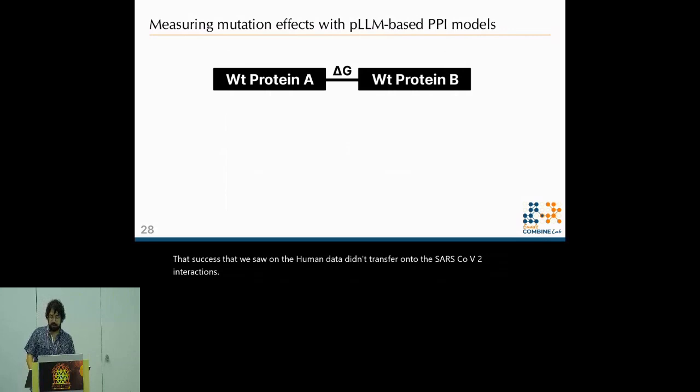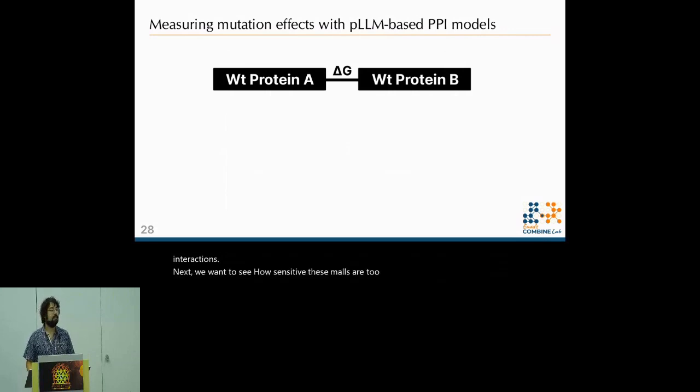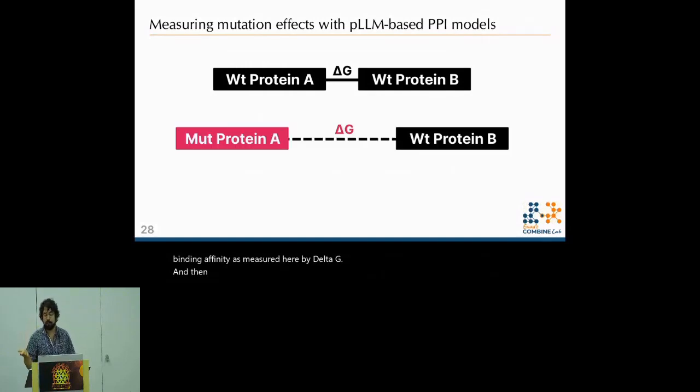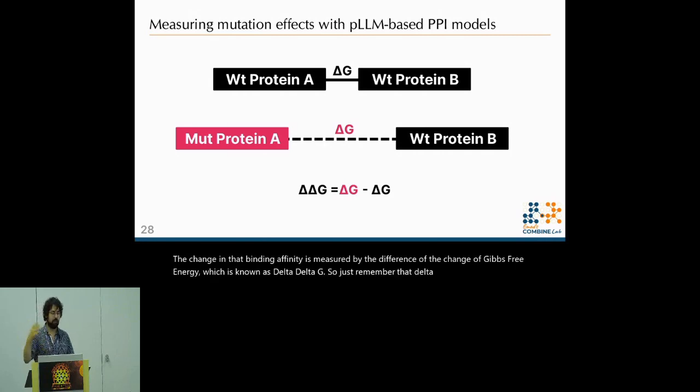Next, we want to see how sensitive these models are to small but meaningful changes in sequence. And to do this, we tested how effective models were at predicting binding affinity as measured by changes in Gibbs free energy, denoted here as delta G. Here, we have two wild-type proteins. They have some protein binding affinity as measured here by delta G. And then we have, let's say, a mutation in protein A that results in a lower binding affinity or a greater delta G. The change in that binding affinity is measured by the difference of the change of Gibbs free energy, which is known as delta delta G. So just remember that delta delta G is the change in binding affinity here.